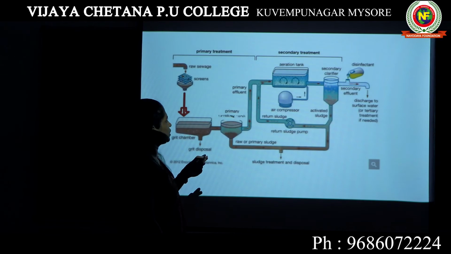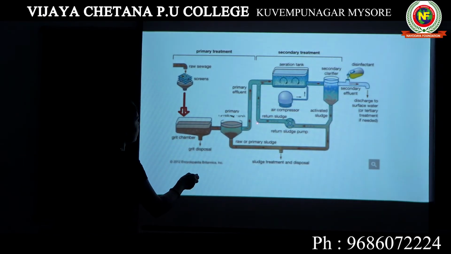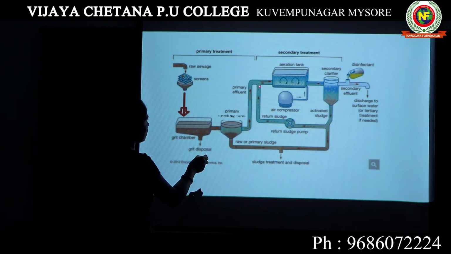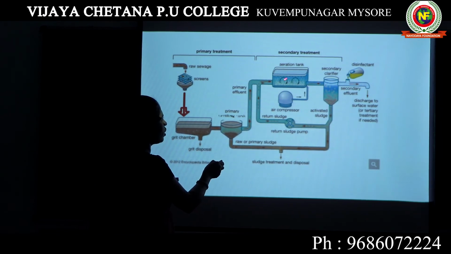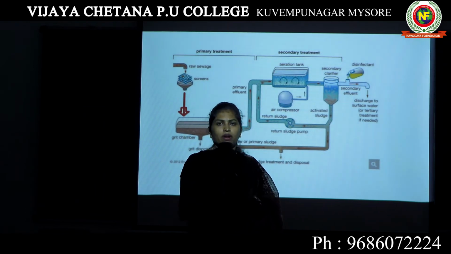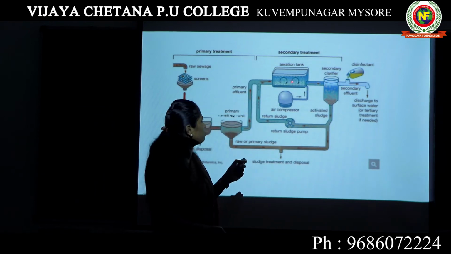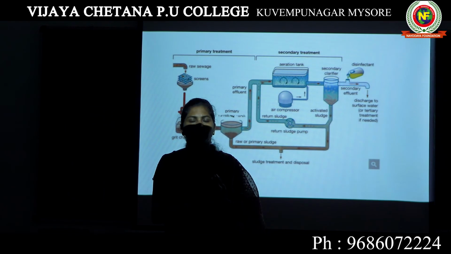To this aeration tank, see this pipe which is coming here, the arrow mark is towards this side. To this chamber we are also adding certain aerobic microorganisms. Why are we adding aerobic microorganisms?